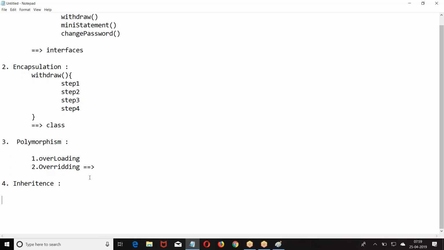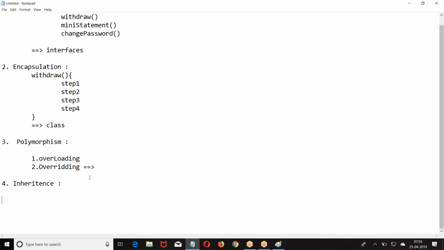You prefer to take a xerox. Why? When it is already written, why do you want to take the burden of writing it again? Try to reuse it. The same concept of inheritance.